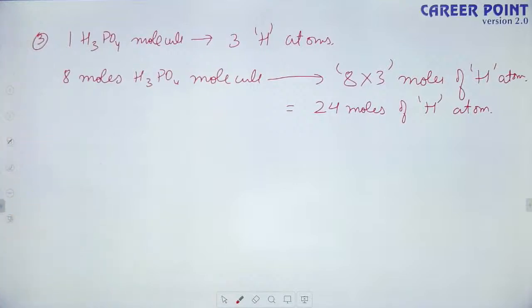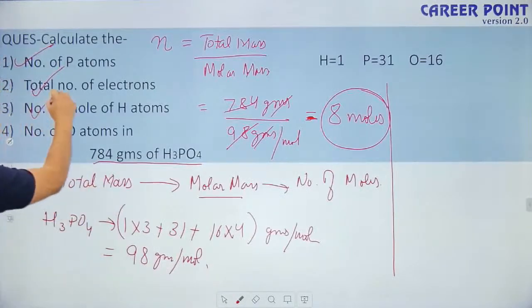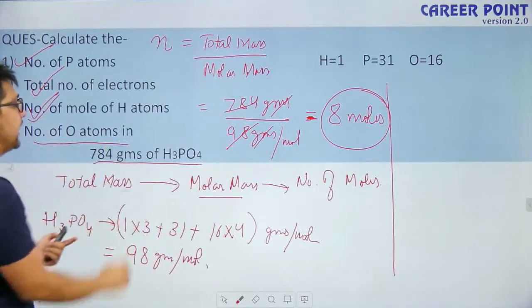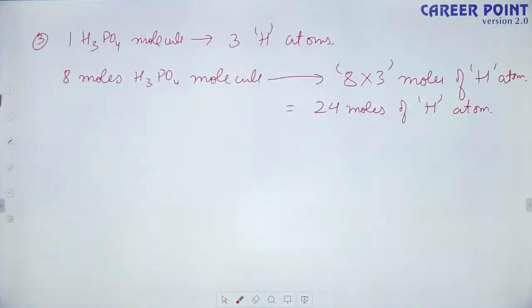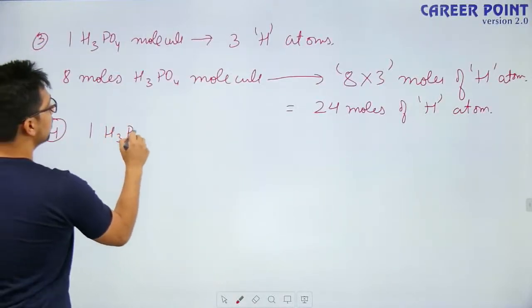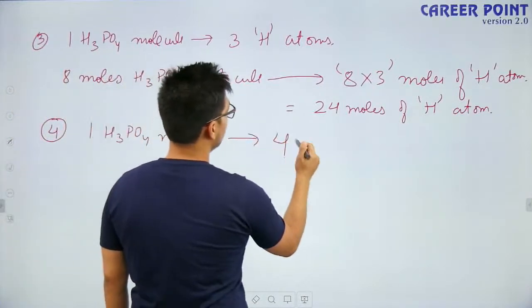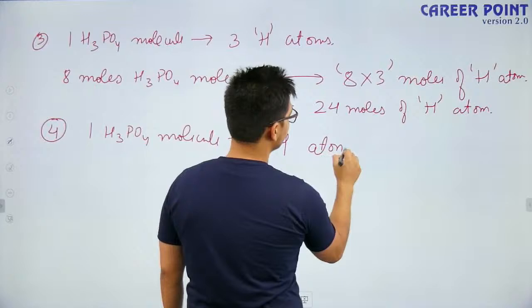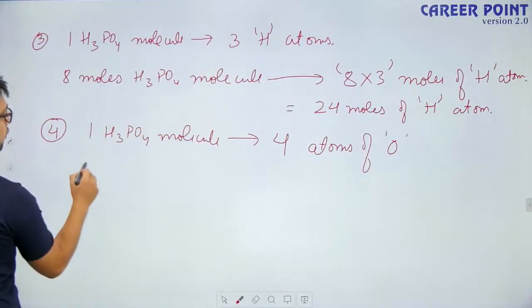So this is the answer to part 3. And in the last part, they are asking for the number of oxygen atoms. Again, using the unitary method, I know that one H3PO4 molecule contains 4 atoms of oxygen. How many H3PO4 did I have?